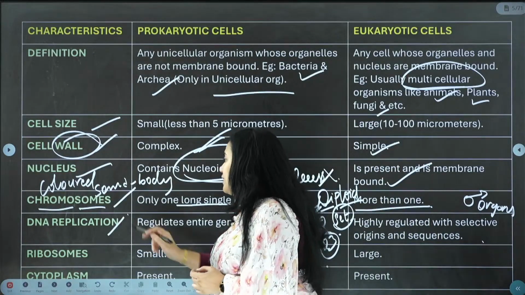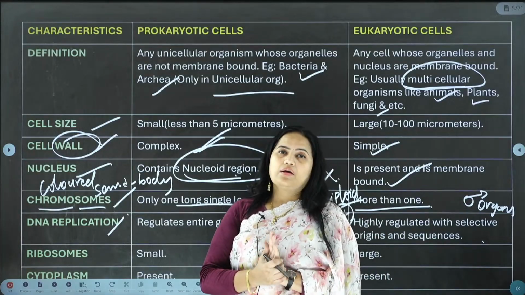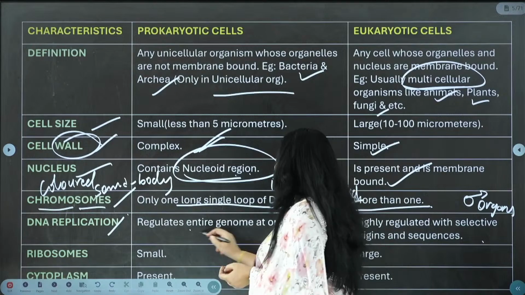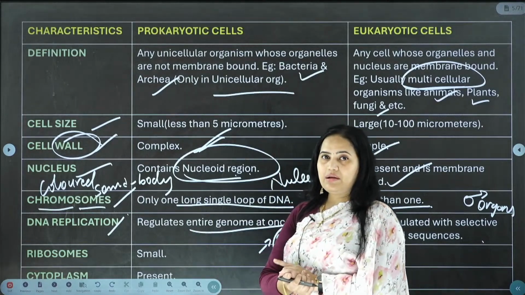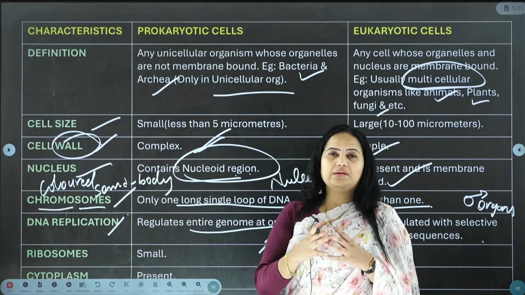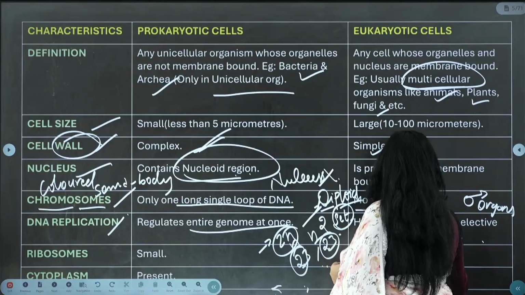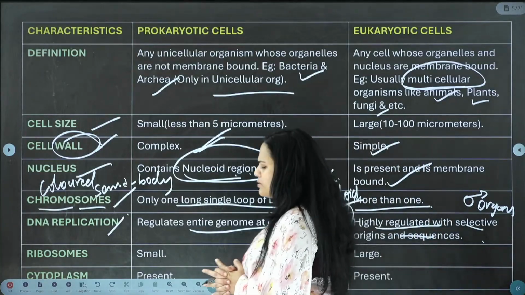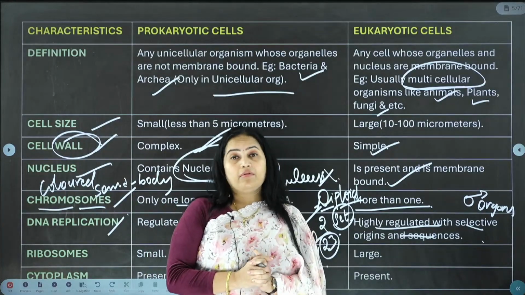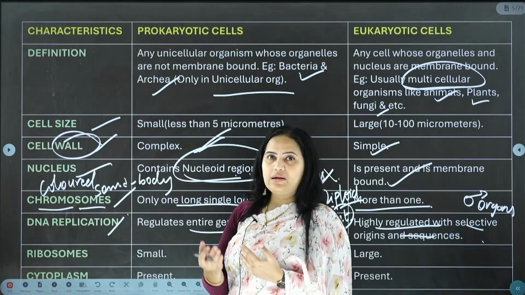And what about the DNA replication? Definitely there should be DNA replication which happens in both the prokaryotic as well as the eukaryotic cell. Here it regulates the entire genome at once. So, what do you mean by genome? The entire DNA material which is present inside a cell is called a genome. And here it is highly regulated with selective origins and sequences, so the sequences are very complicated in nature. We will understand what DNA replication is all about as we progress in the lecture.